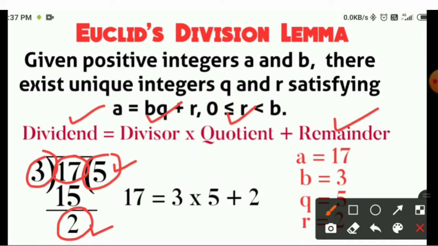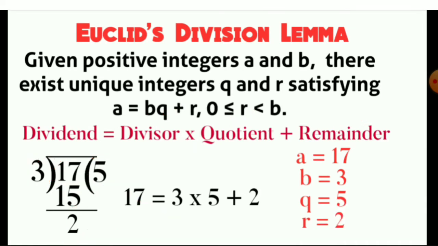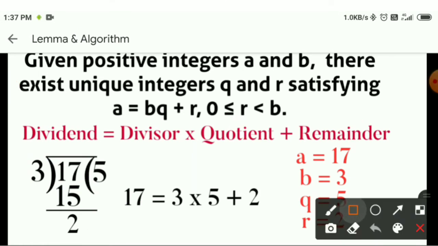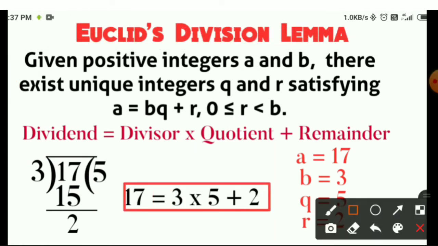So you can write 17 = 3 × 5 + 2, because 3 × 5 is 15, and 15 plus 2 is 17.